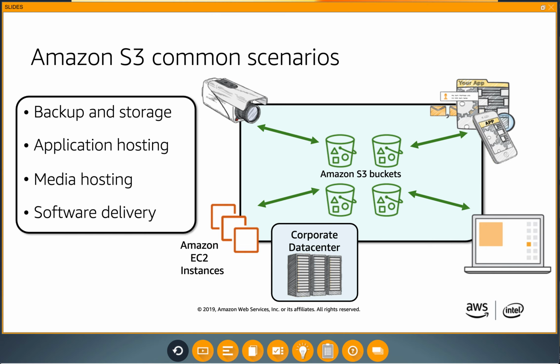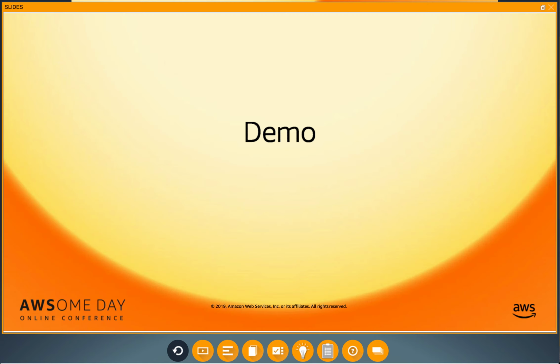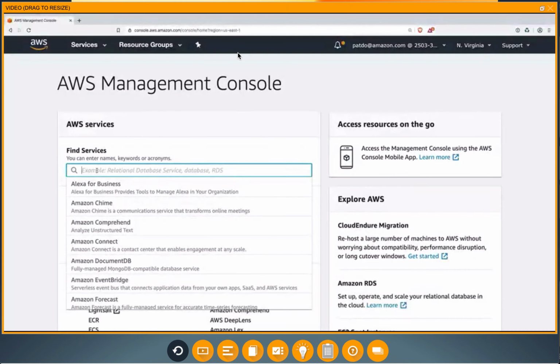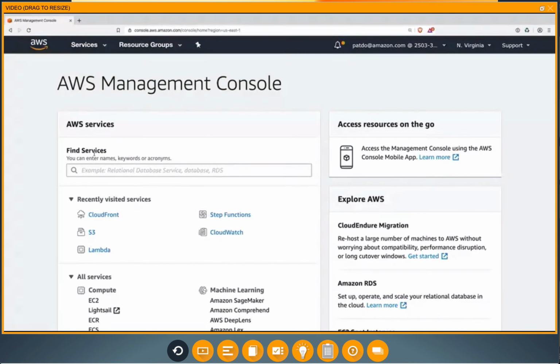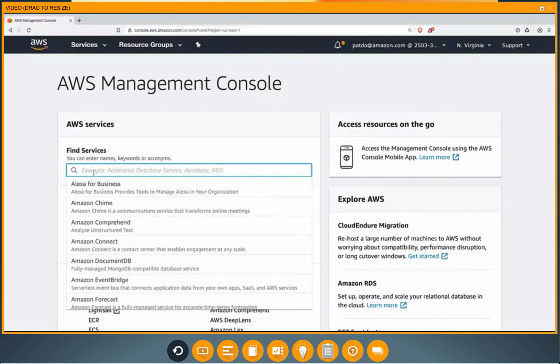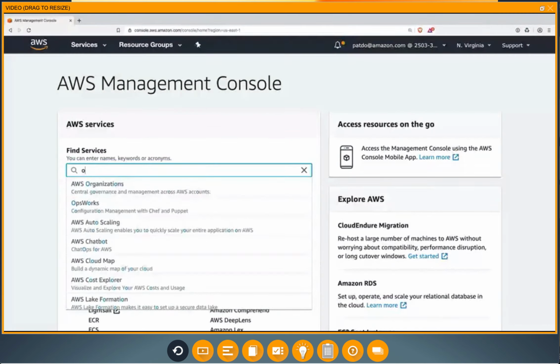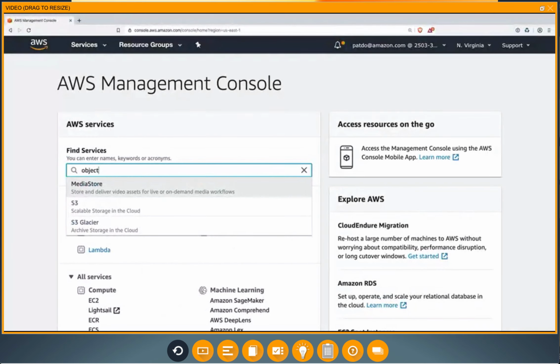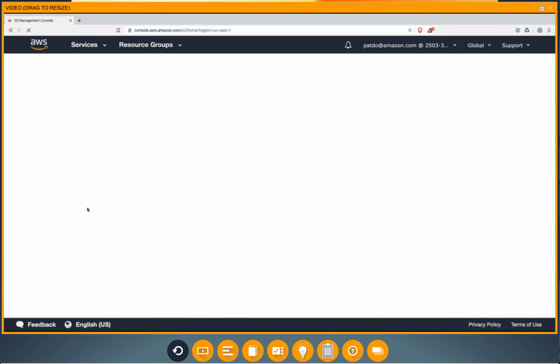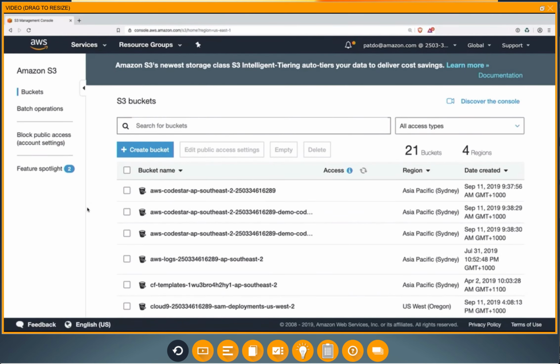So here, I'm logged into the AWS Management Console. We talked about some of the services and features of S3. Let's go and show some of them. So to get to S3, you can look at the Find Services here and the search. You can type S3, or you can type what you think it sounds like. We talked about its object storage. We can also use that to get there. So here you can see object, S3. That's going to jump us over to the S3 Management Console.